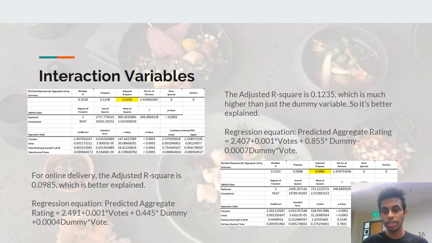The same goes for online delivery. The regression is explained by 9%, which is much more compared to what it was before.